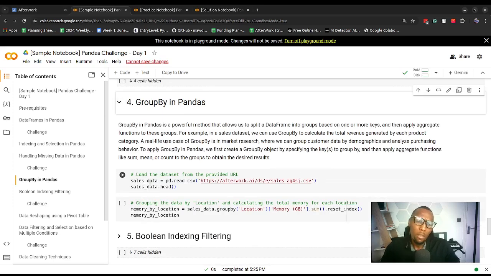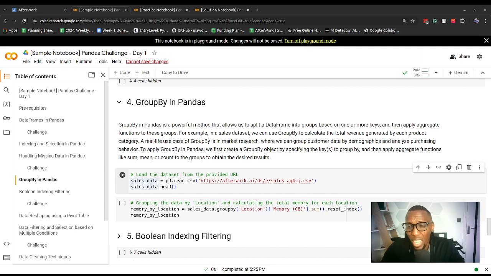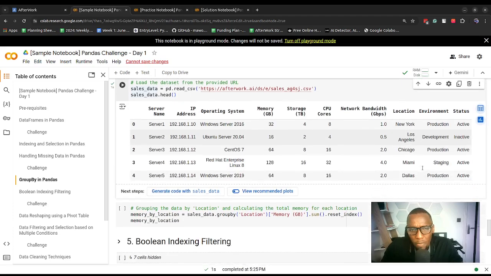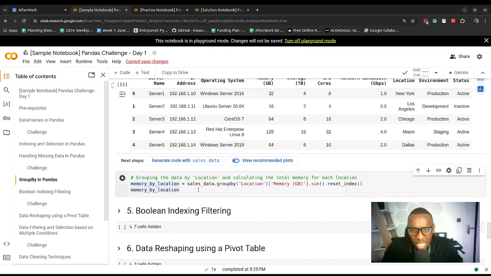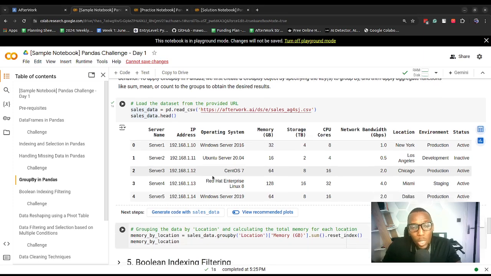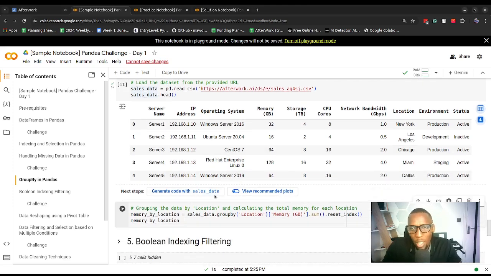Group by in Pandas. Sometimes you might want to summarize data based off a bigger table. You might have a table with 100 columns, but we just want a smaller table that gives us a summary. So it's essentially a pivot table. Let's first of all load this data set, which we have here. Then we can decide to group the data. Let's create a pivot table, which in Python you can also call grouping data. Here we are grouping the data by the location column.